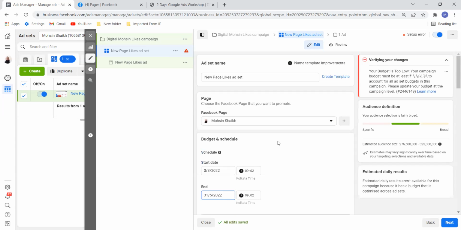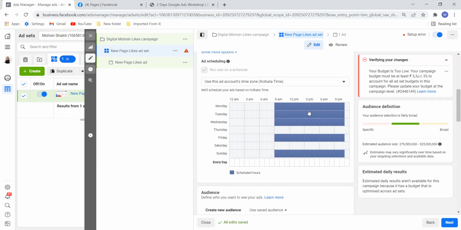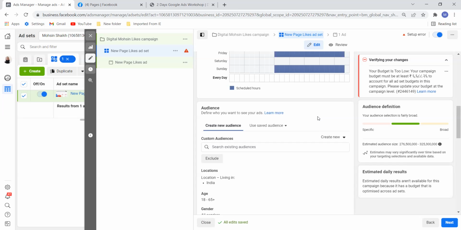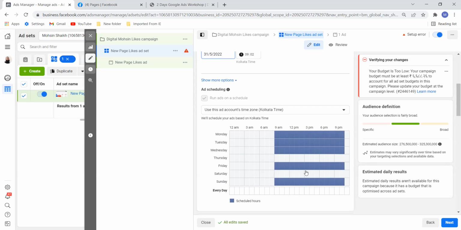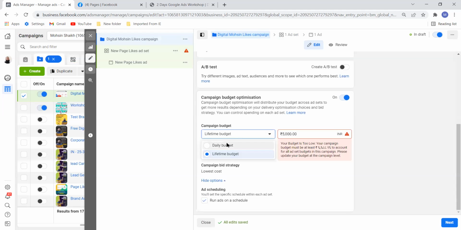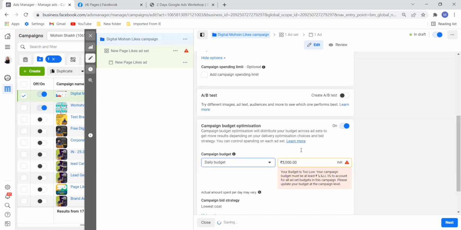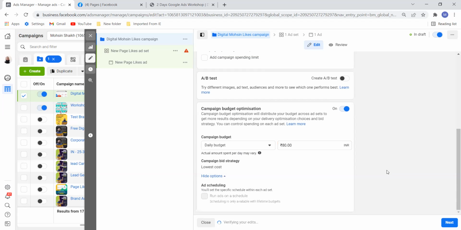So this is my lifetime budget. 5,000 is what I am going to spend. And this is my date, and this is my week timing and time. If I want to do this, I can do this. But I would not go with this. I will go back, and I will go with daily budget. And then I will go with 80 rupees daily budget, for example. And then I will go next.